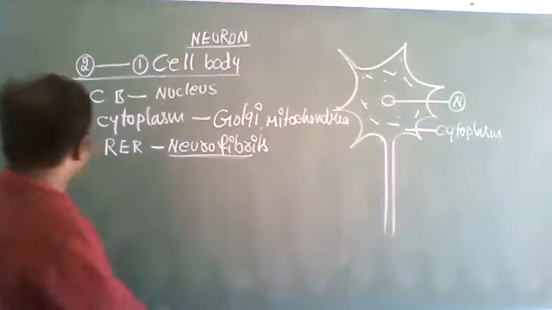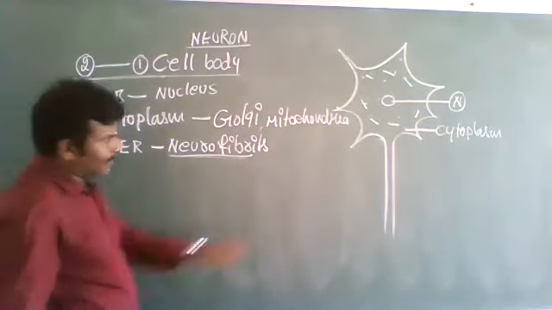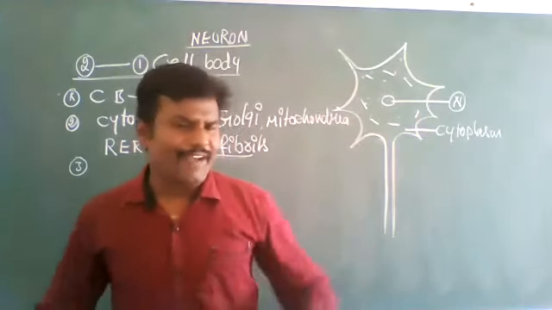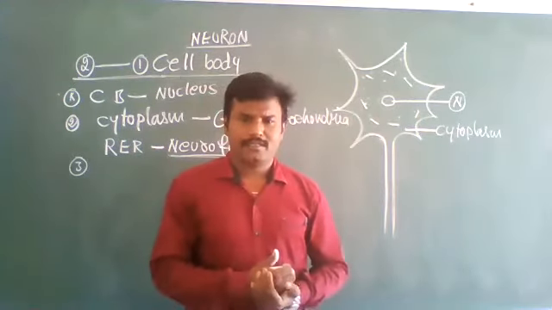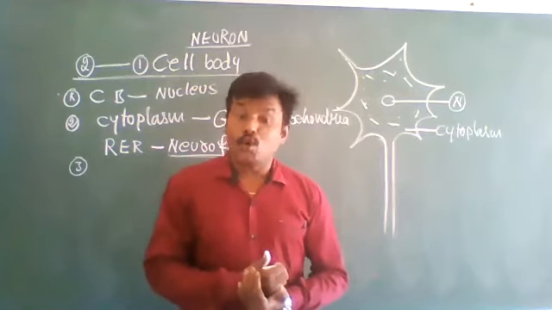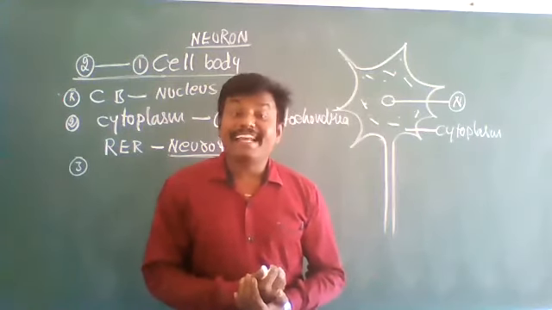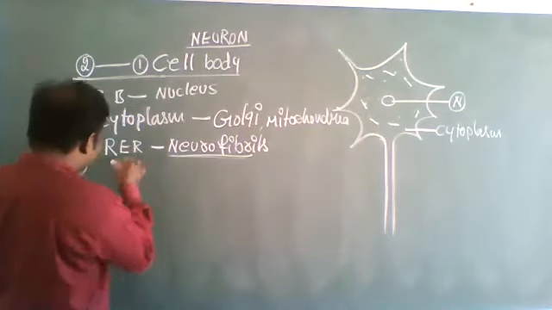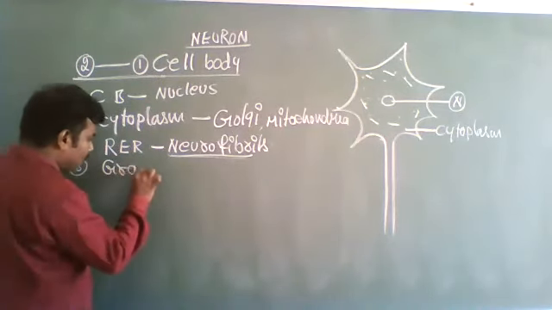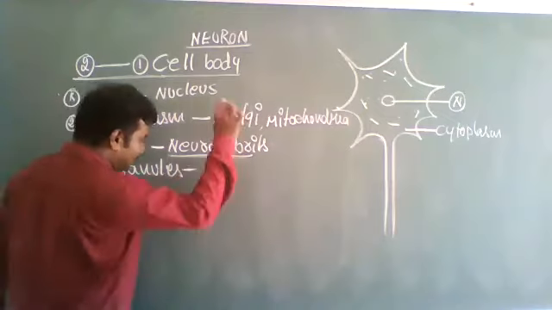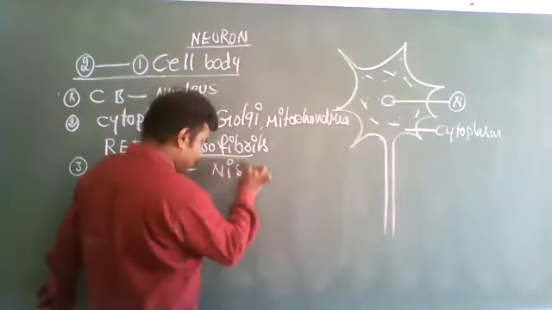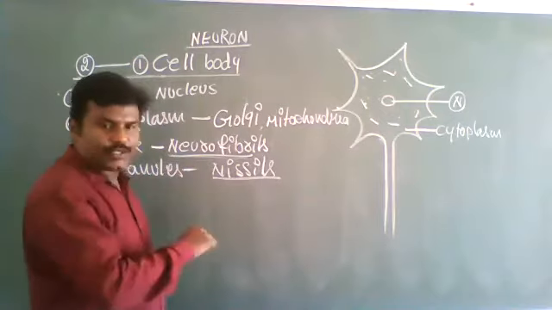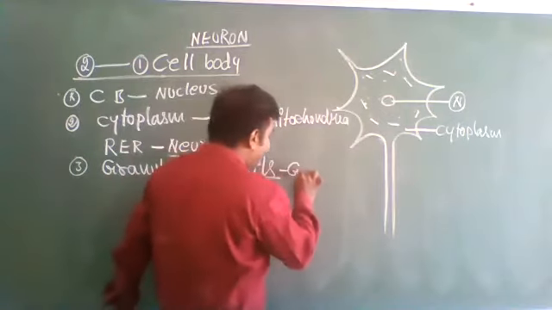Along with these, the cytoplasm also contains well-developed, prominent, conical-shaped granules. Those granules are called Nissl granules.